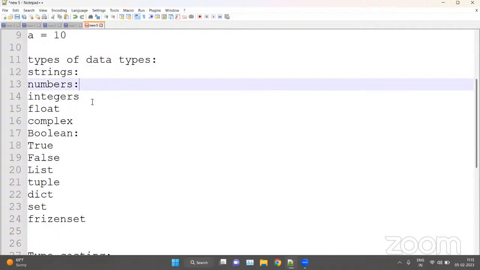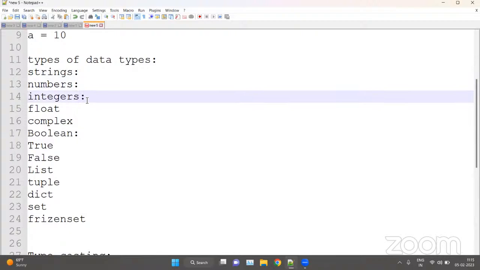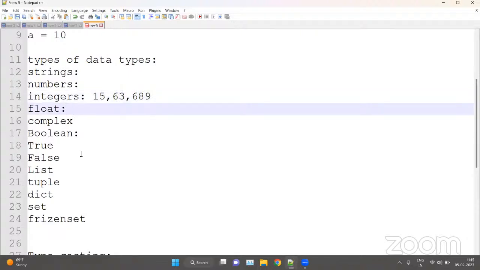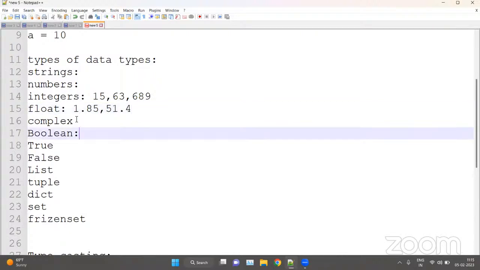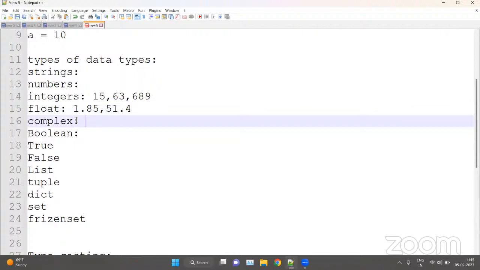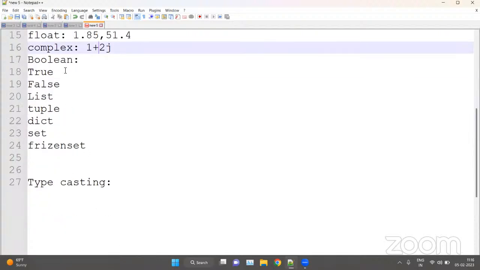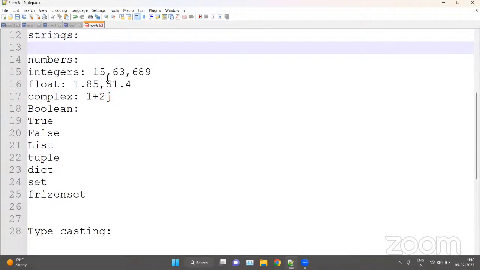Integers are simple numbers without decimals, for example 15, 63, etc. Floats are floating point numbers, which have decimals. A complex number is a combination of a real and an imaginary number, for example 1 plus 2j, where 1 and 2 are the real part and j is the imaginary part. Boolean has only two values, true and false.